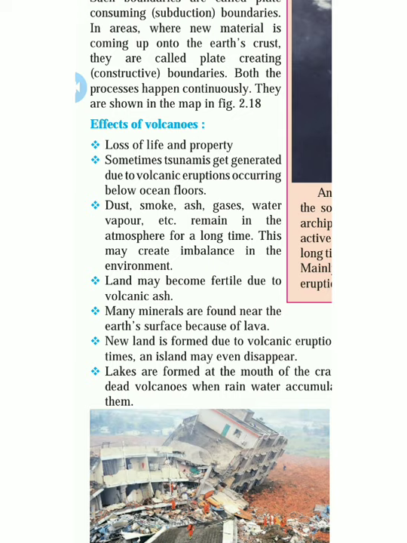Land may become fertile due to volcanic ash. See, this is important, that land becomes fertile. If the lava is full of water and purifying things, that will cultivate and fertilize our land. So this is a good thing, that due to lava sometimes we get volcanic ash and fertile soil, fertile land. Many minerals are found near the earth's surface because of lava. You can find many minerals after the lava is released. So this is also good for us.